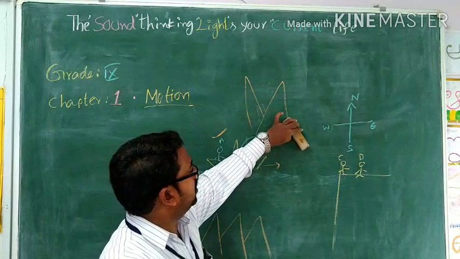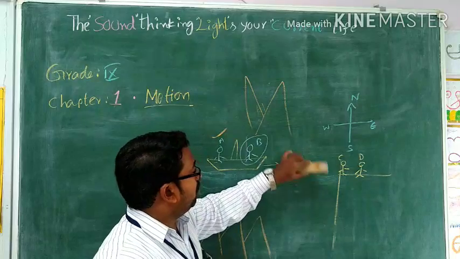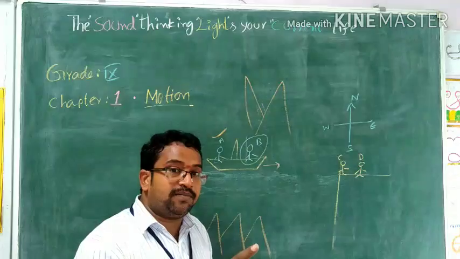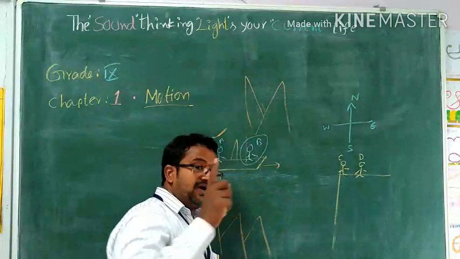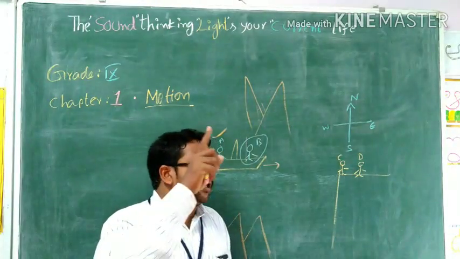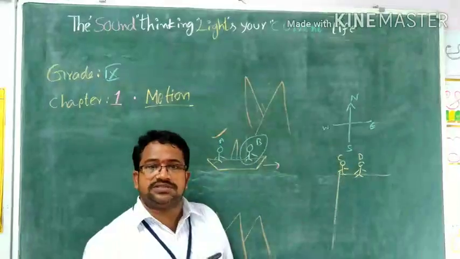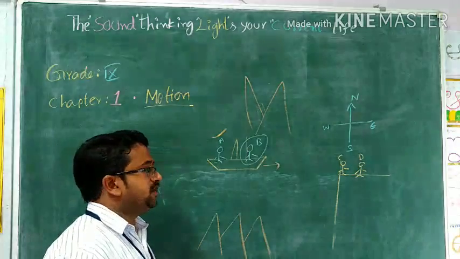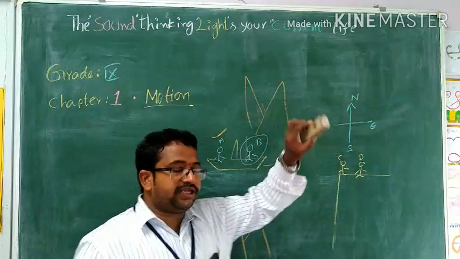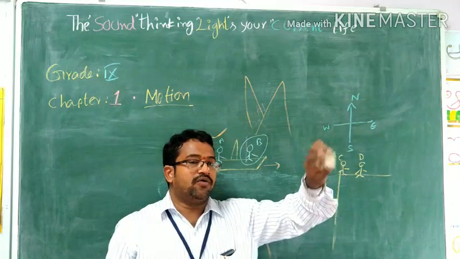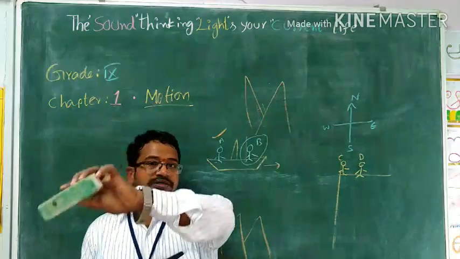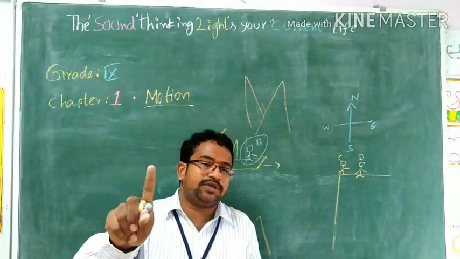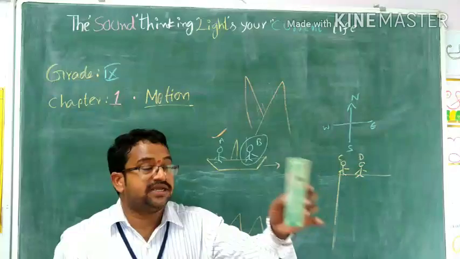But what is the definition now? A body is said to be under motion when there is a change in the position of the object continuously with respect to time and reference. Without reference, discussing and learning motion is nonsense. So the referential point is very crucial while learning about motion. So what is the new definition of motion? A body is said to be under motion when there is a change in the position of the body continuously with respect to two things: one is time, and the other is reference.